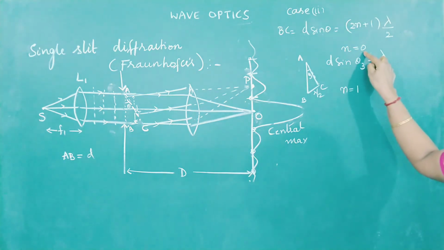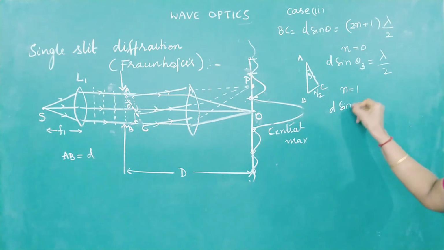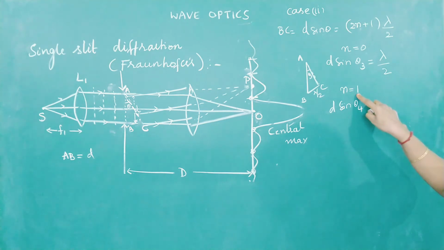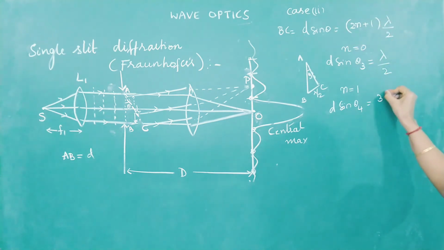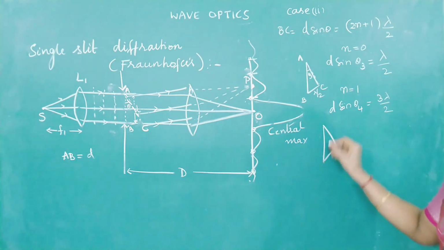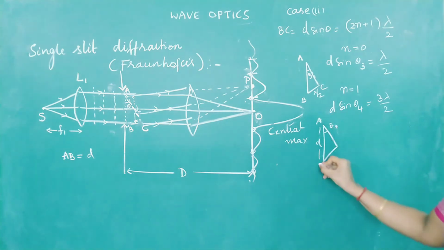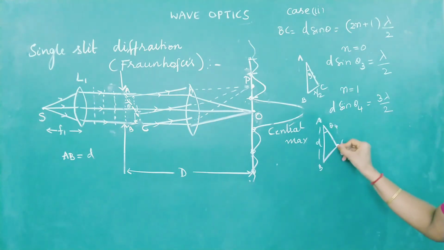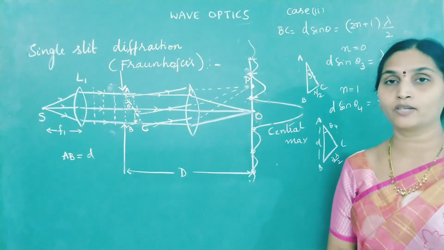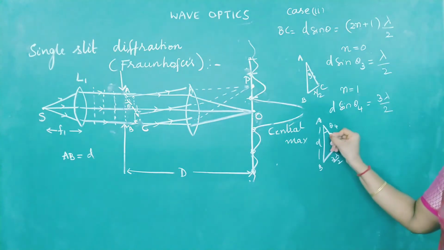Now let us go for n equal to 1. If n becomes 1, what will d sin theta become? d sin theta 4 I'll call it. In the place of n, put 1: 3 lambda by 2. So the wavefront is bending by an angle theta 3, theta 4. This is D, AB and AC. What is this distance becoming? 3 lambda by 2. Now if it is 3 lambda by 2, how many half period zones can you divide it into? 3. So divide the slit into 3 parts.